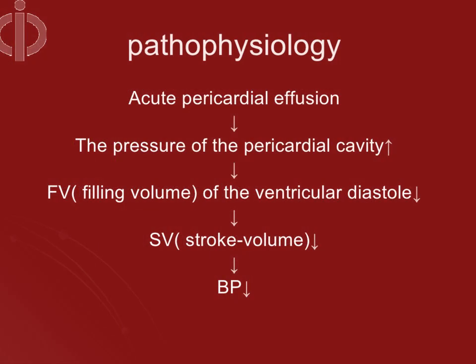Now, the pathophysiology of cardiac tamponade includes acute pericardial effusion. It leads to increased pressure in the pericardial cavity. So the filling volume of the ventricle in diastole decreases. So the stroke volume also decreases, and automatically the blood pressure of the patient becomes low.